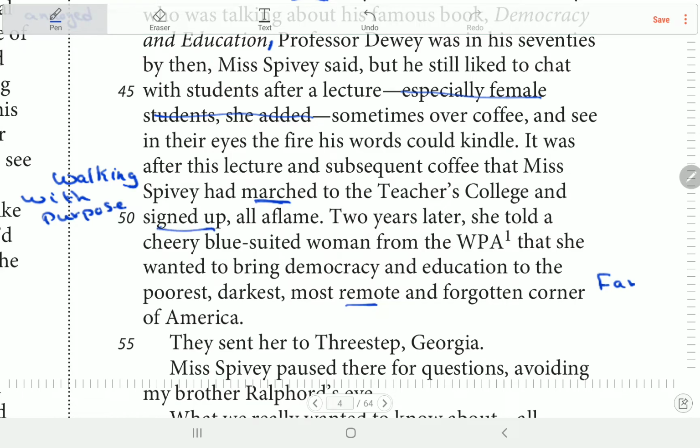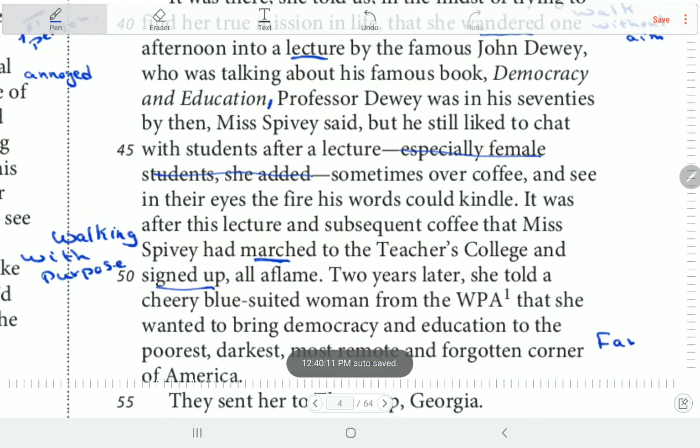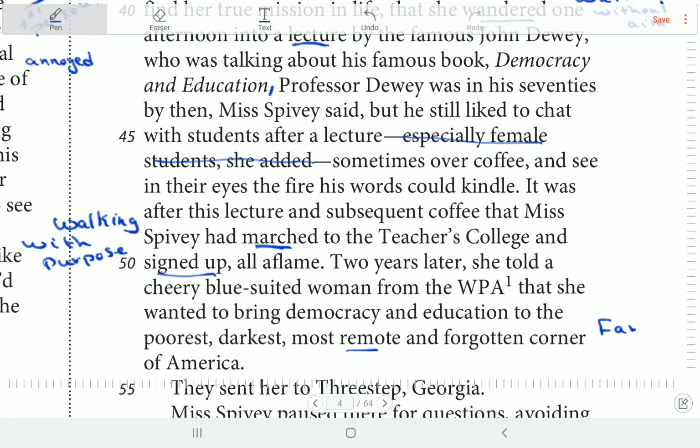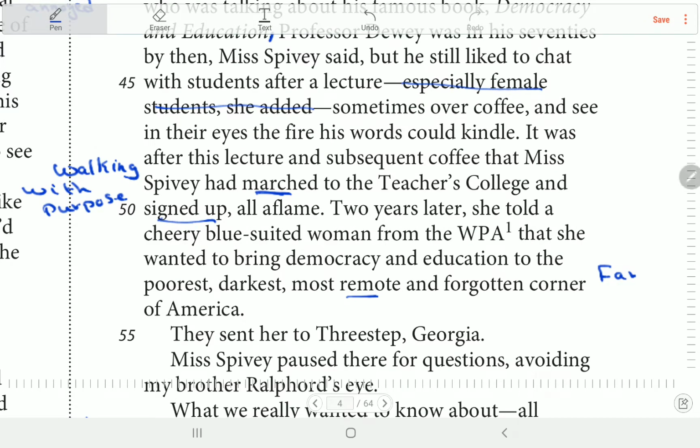up. So after this lecture, Mr. Dewey inspired her to be a teacher. He talked about democracy and the importance of education to teach children. So she decided to be a teacher. After this lecture, she went to the teachers' college. So that's an important part. That's a shift.